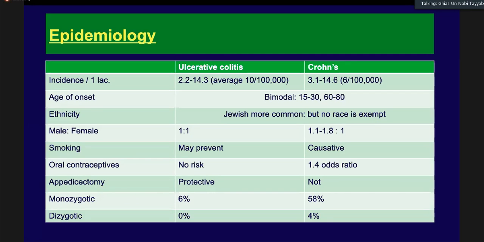Male to female ratio is the same. People who smoke tend to have some kind of protection from ulcerative colitis, maybe lesser severity of ulcerative colitis. And similarly, appendectomy seems to be giving some kind of protection in these patients.